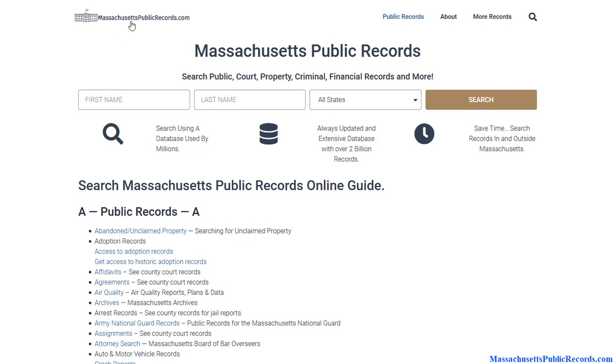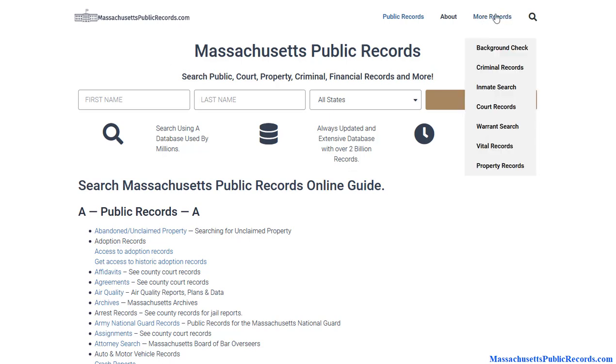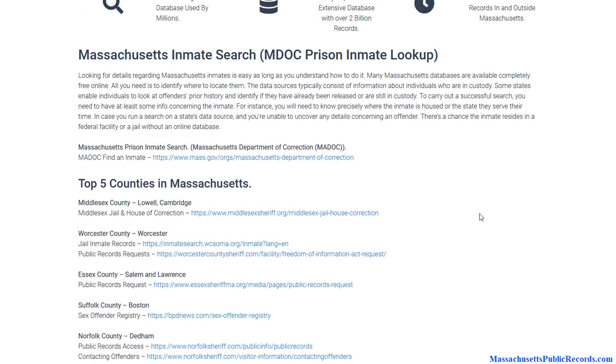So to get started, visit massachusettspublicrecords.com. I'll have a link in the description. You can click on that or just type it into your browser. If you hover over more records, you will find a link for inmate search. You want to go ahead and click on that.